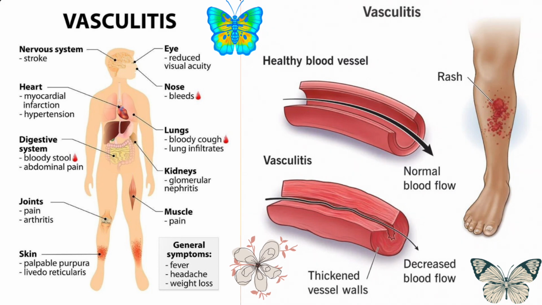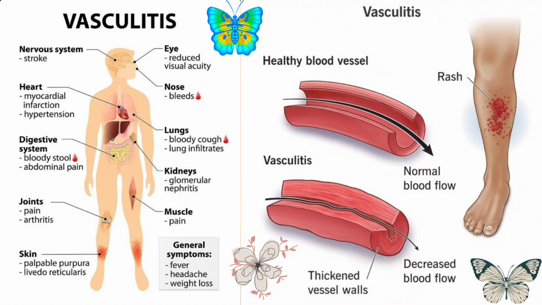Vasculitis is not a single disease. It's a family of conditions that share one mechanism, vessel wall inflammation, but differ in cause, vessel size, and clinical pattern. Clinically, we classify vasculitis according to the size of the blood vessels involved, large, medium, or small.